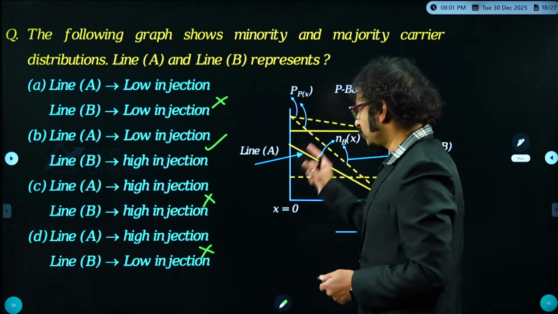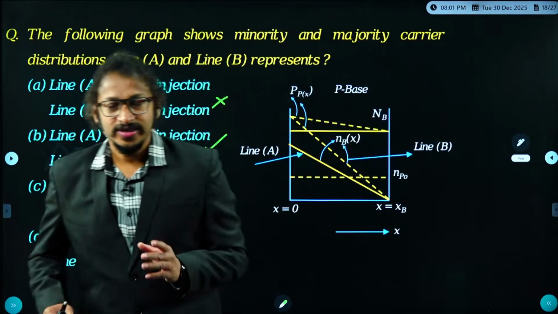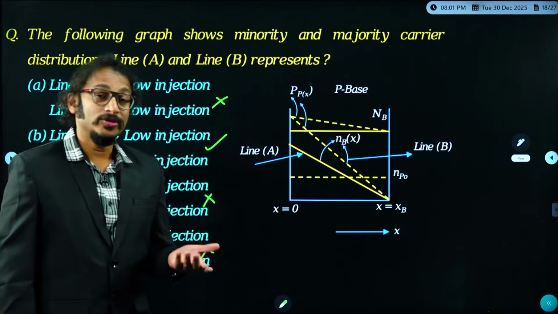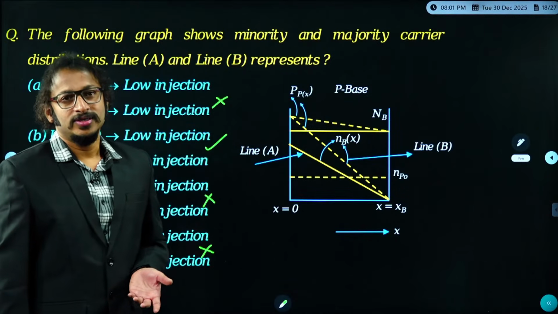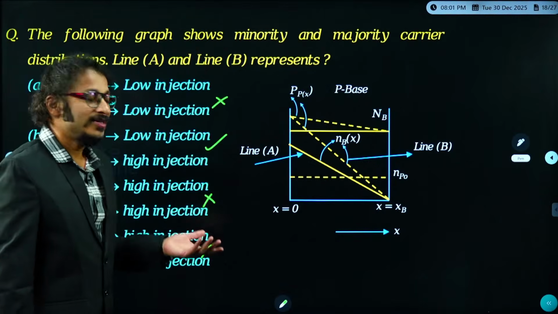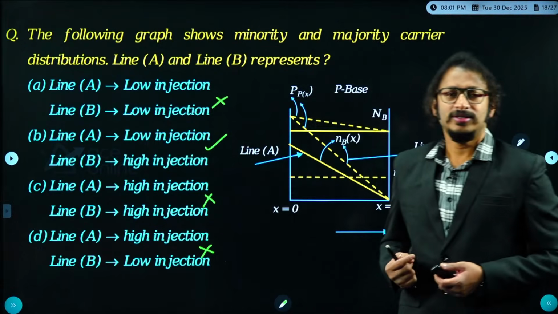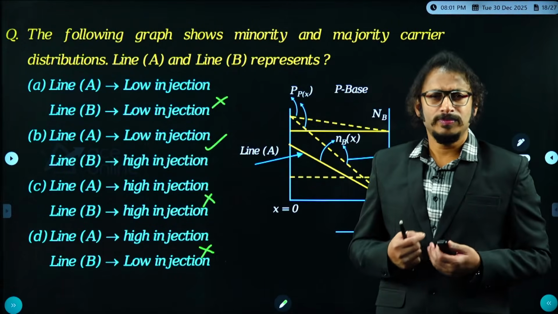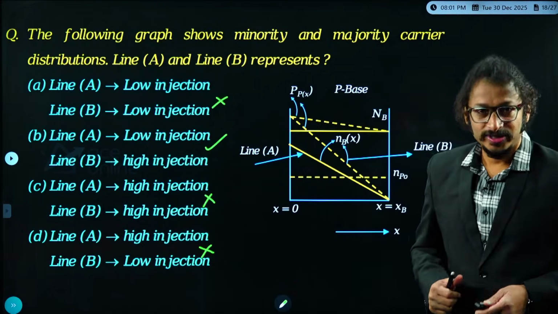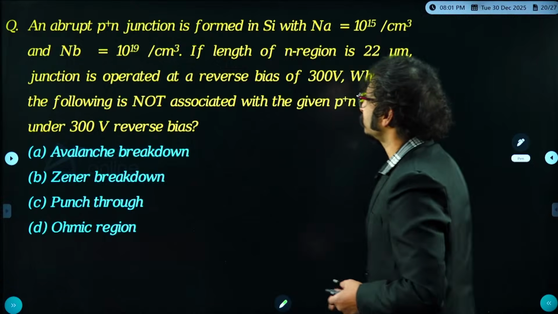Okay, dear students, please go through these types of questions which are very important. If you are able to solve these questions, indirectly you have confidence or command in the subject of forward bias, diode current equations, BJT current equations, carrier density profiles, excess minority carrier density profiles, whatnot. These are a bit tricky types of questions where students need to decode and spend some time to recollect the concepts you studied for your GATE exam. Anyways, let me go for one more very interesting question. Have a look carefully, guys.